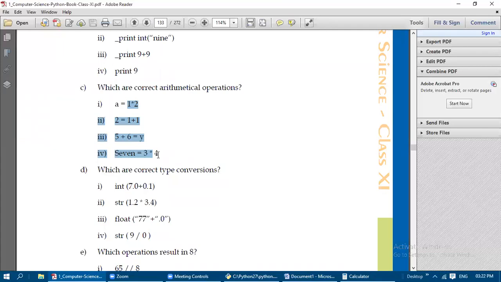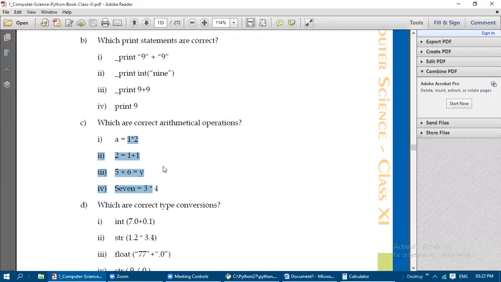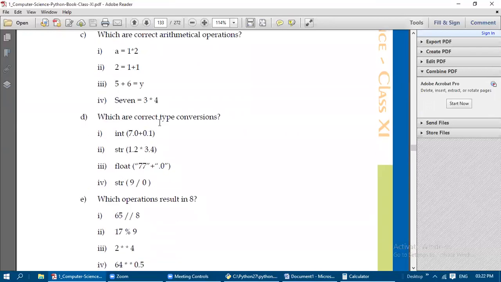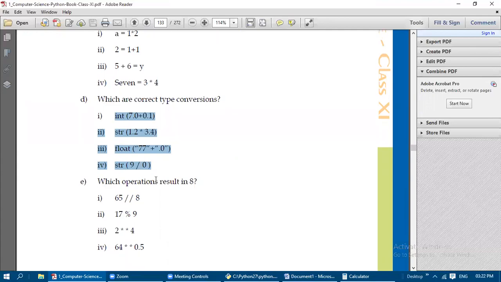Why it is correct also, you need to write the explanation. Okay, even here also, why it is correct, why I have chosen those statements, that reason also you just write near to the statement. Okay, which are correct type conversions? Correct type conversions, topics, you just see it. Explicit type conversions, which and all are correct type conversions, you just take it and write it out.